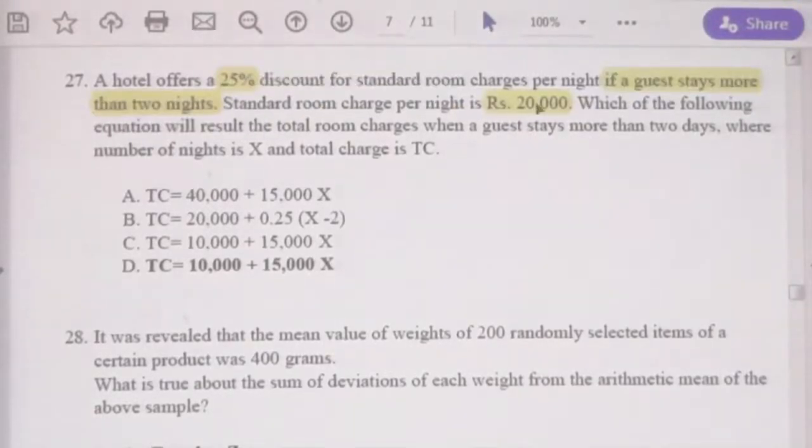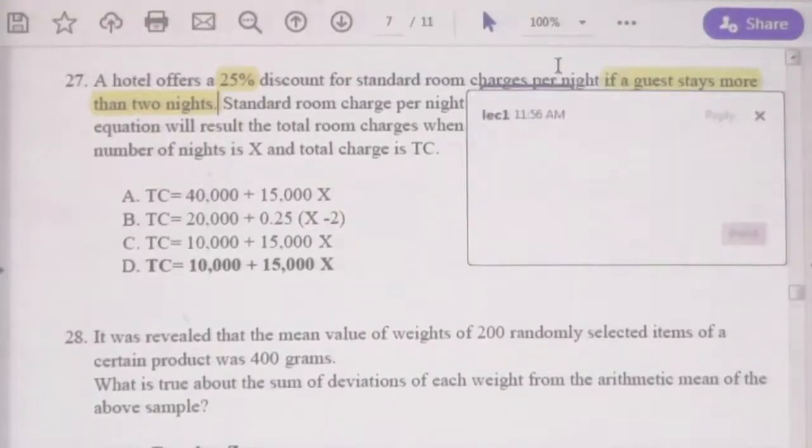Now, this is the 1 night fee. If he stays 2 nights, it will be 40,000. However, let us calculate the discount.